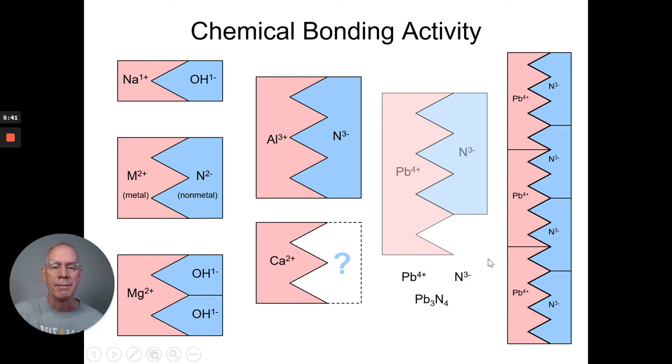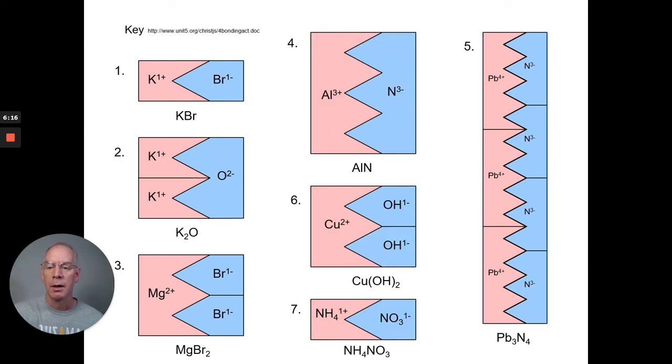Now, what is the name of this? Well, the stock name would be lead 4 nitride. Now, in the old system, lead is either 2 plus or 4 plus, and 4 is the higher number, so it's going to get the ic ending, and lead comes from the Latin plumbum, so this is going to be plumbic nitride.